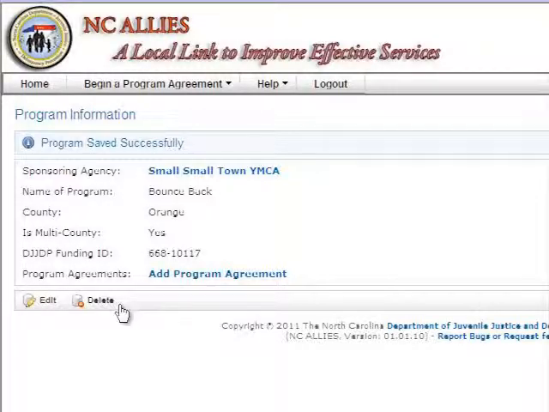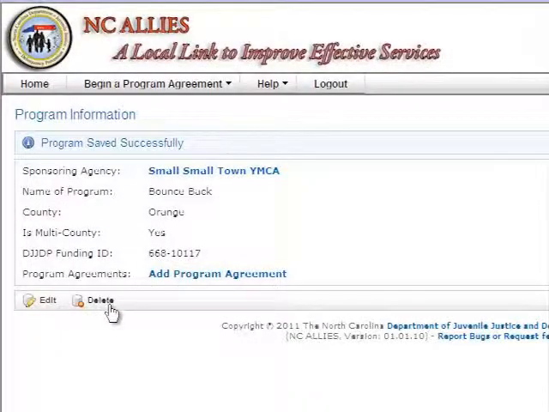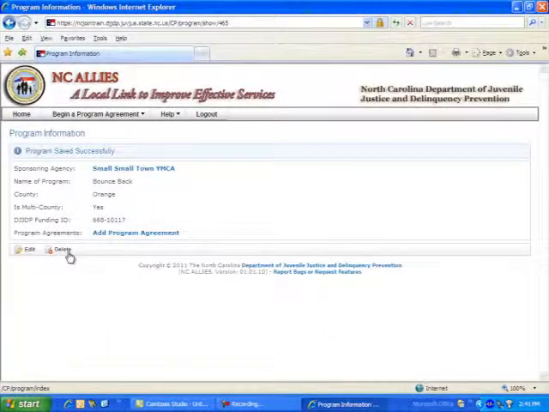There is security in place to keep users from deleting records that have additional information linked to them. For example, users cannot delete a component record if it has a measurable objective already created. The measurable objectives would have to be deleted first. This security prevents users from deleting the entire record when they only need to delete one part.